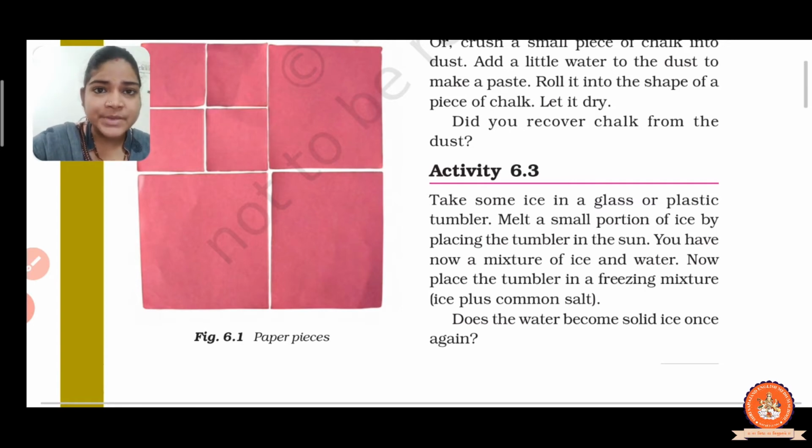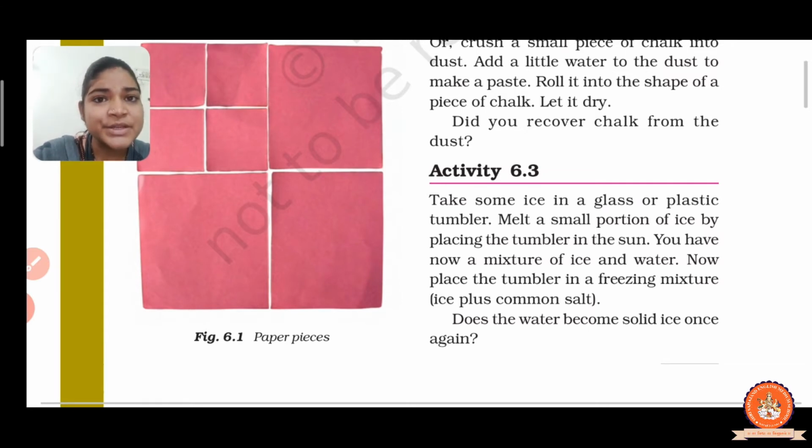After some time, we observe that the small portion of ice gets melted and water is found. A mixture of ice and water is found. Now what do we do? We put the mixture of ice and water in the freezer.